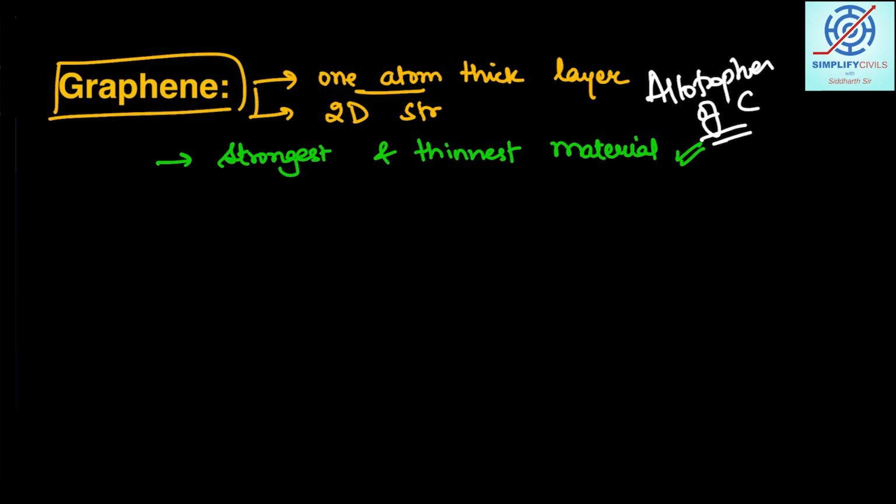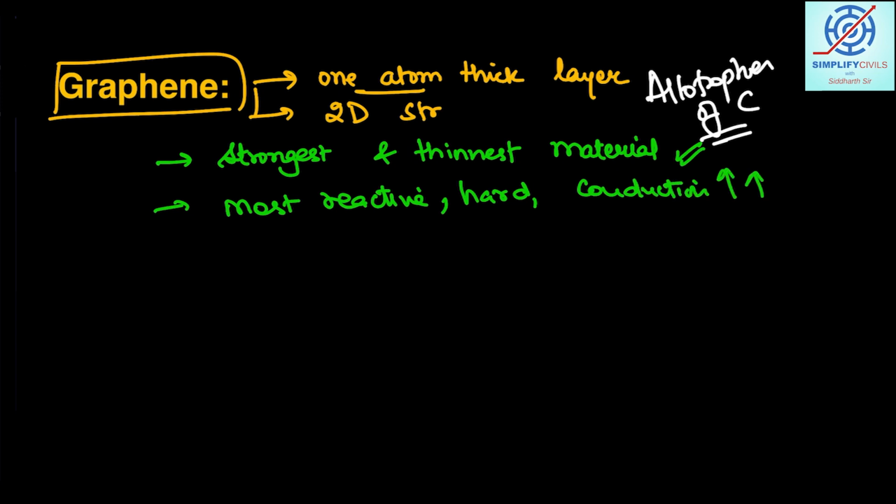Another point is that it is hard and helpful in conduction of heat and electricity. The efficiency can be increased if a product is made up of graphene material. One such example is in making LCD screens and LED screens, where graphene is used as a component, right?